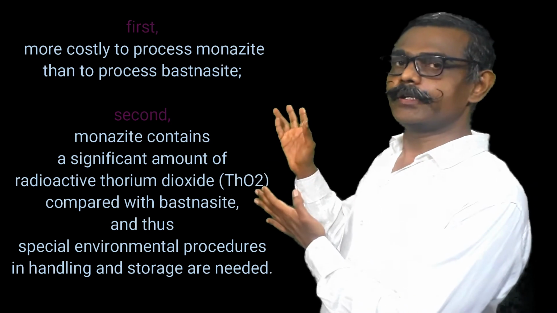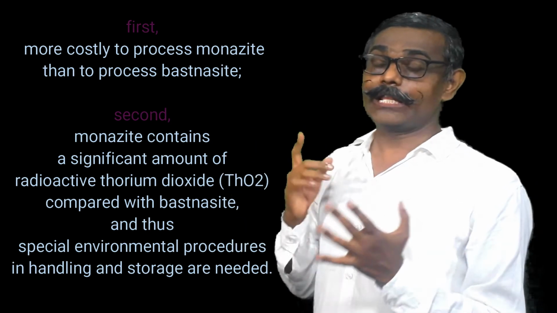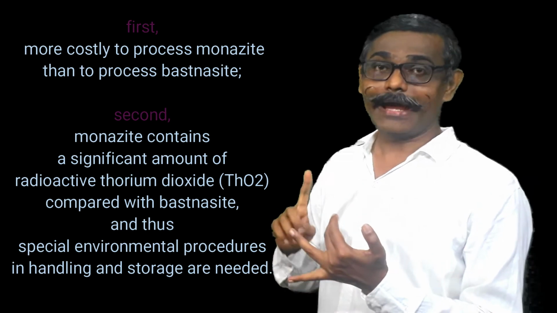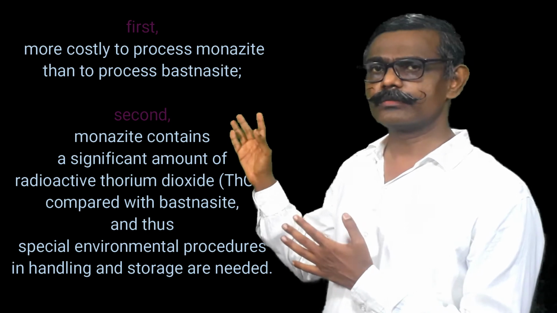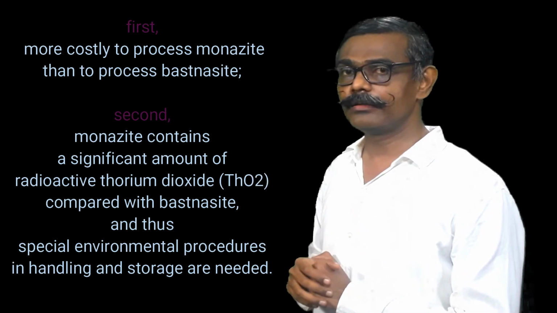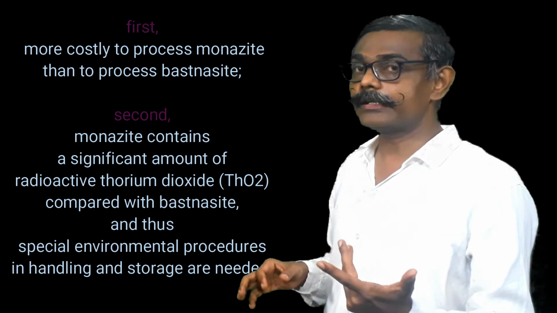So in monazite, regarding thorium, the oxide of thorium, environmental procedure, handling and storage are needed. That is the second reason for which monazite was neglected. So people were mainly extracting these lanthanoids from Bastnasite. But one good thing happened.